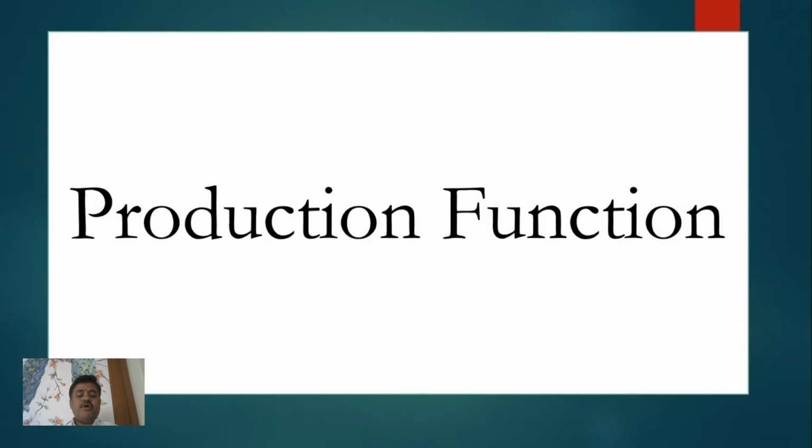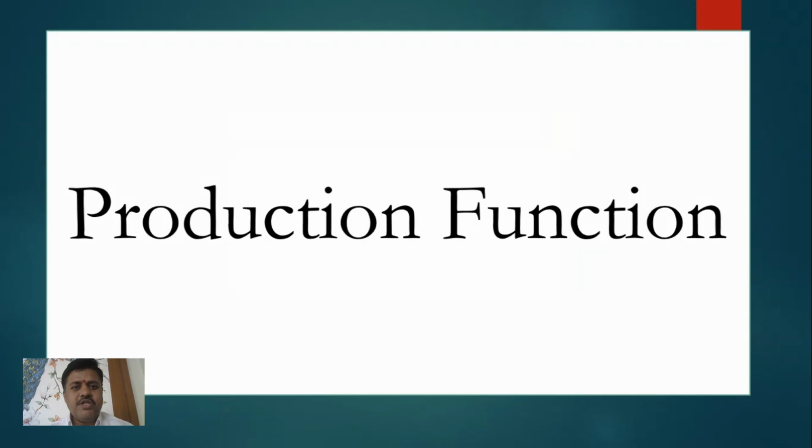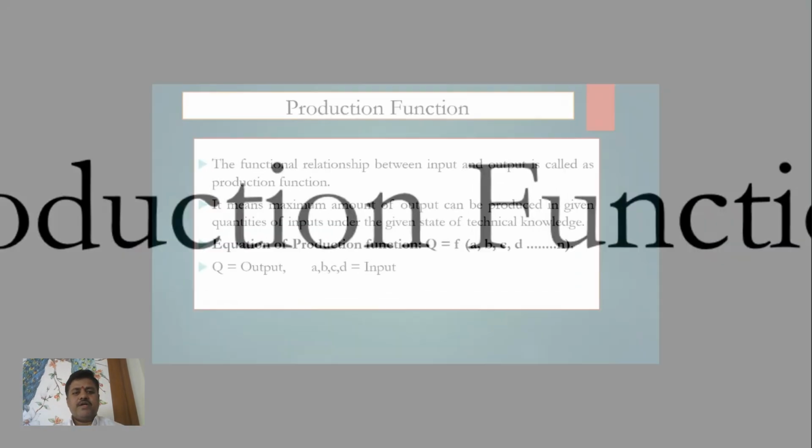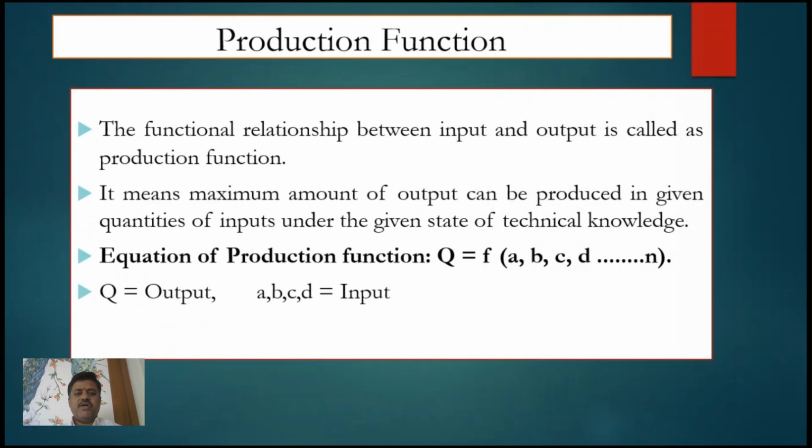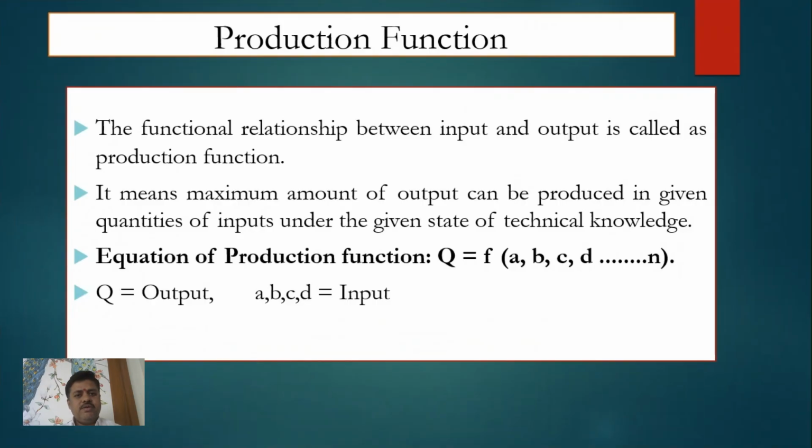But when we talk about production function, what is meant by production function? Production function is nothing but the functional relationship between input and output. Now, what is meant by input? There are four factors of production. What is meant by factors of production? Factors of production means all those factors on which production depends. There are four factors of production: land, labor, capital, and entrepreneur.